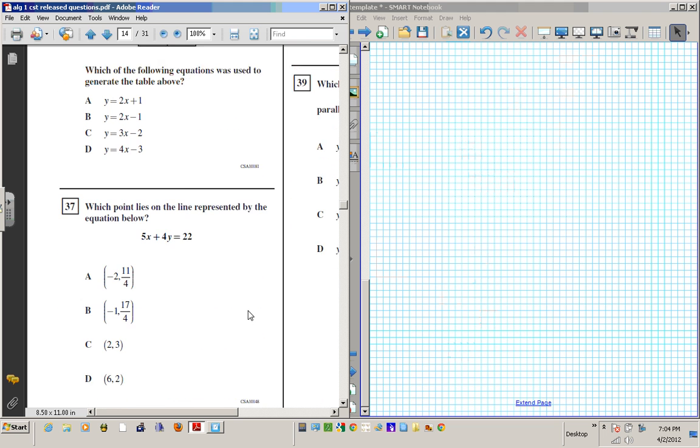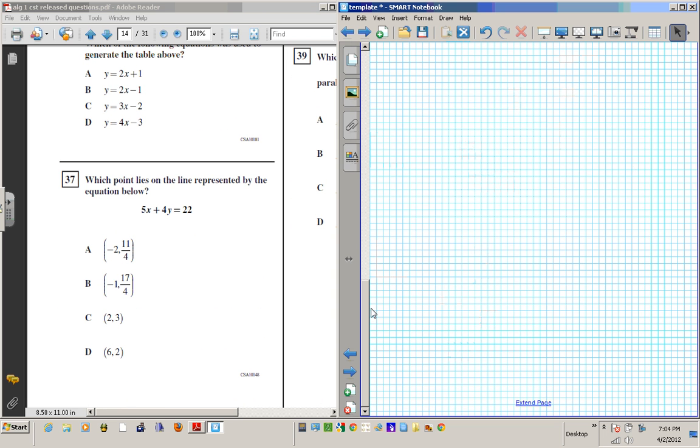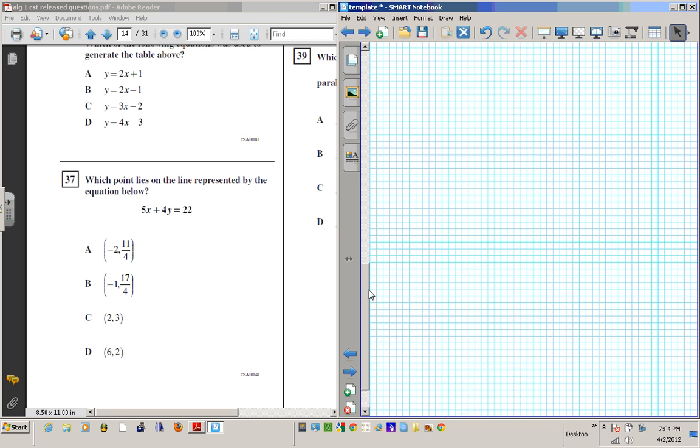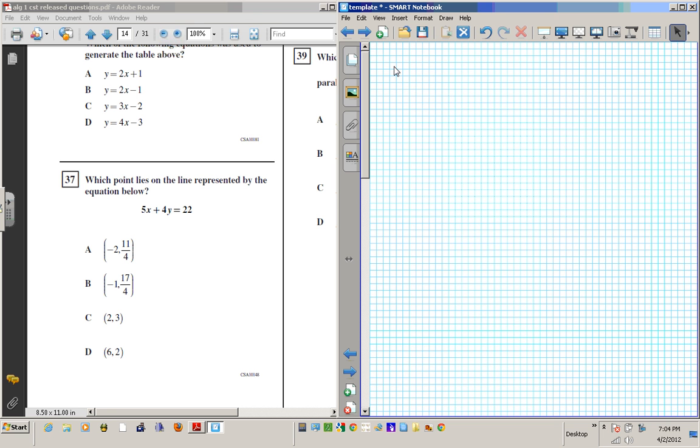It says, which point lies on the line represented by the equation below? So for this one, 37, we have 5x plus 4y equals 22. So which one is going to work? Let's start with A. We're going to test all of them, right? Negative 2 and 11 over 4. So this is x and this is y. If I plug it in, does it satisfy? If it does, that's the answer. Alright? So let's do the test.